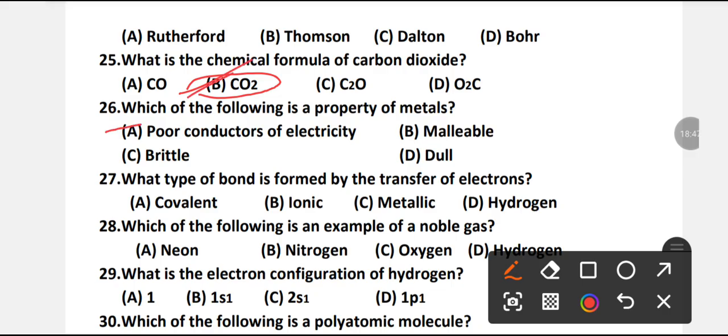Which of the following is a property of metals? Poor conductor of electricity, malleable, brittle or dull? Which option is right?